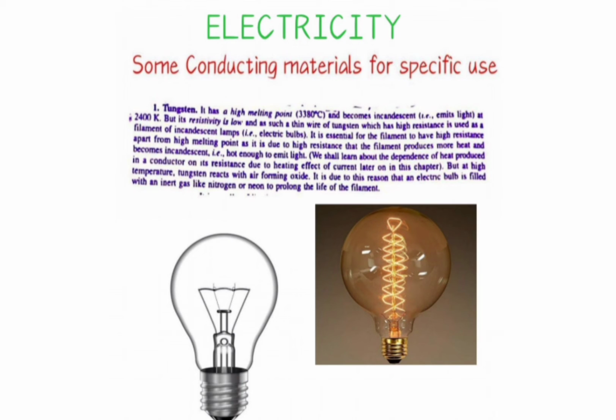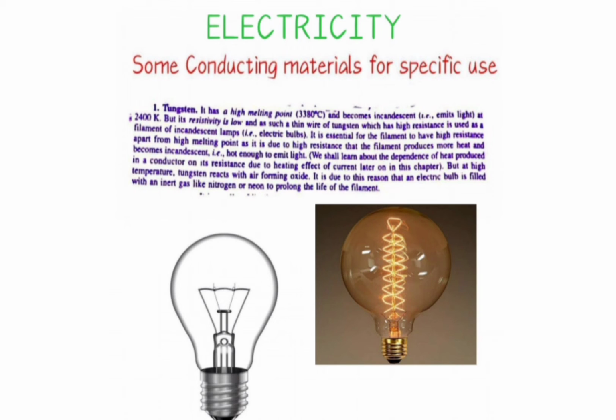Now let us study the properties of tungsten, how tungsten is able to emit light and at which temperature. Tungsten is an element, as I already told you, and it is a metal, so it is a good conductor of heat and electricity. Tungsten has a high melting point.